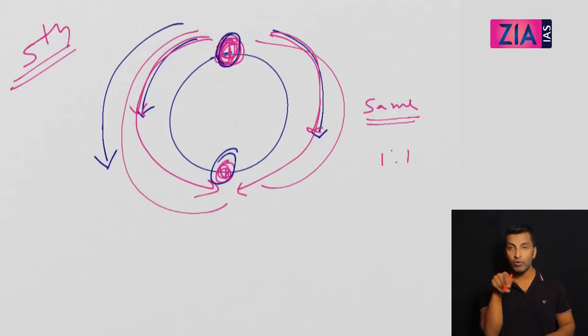Because you are moving in the opposite direction and both have the same speed, there is no chance of getting questions with the same speed. So we need to look at the situations where the speeds are different. We'll look at those situations when you travel in the same direction and when you travel in the opposite direction with different speeds. That's what we are going to discuss now.